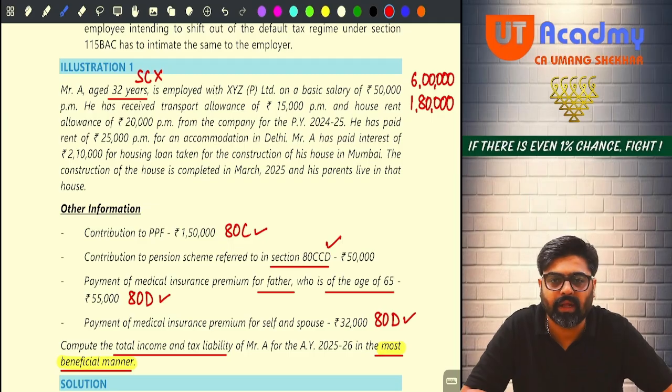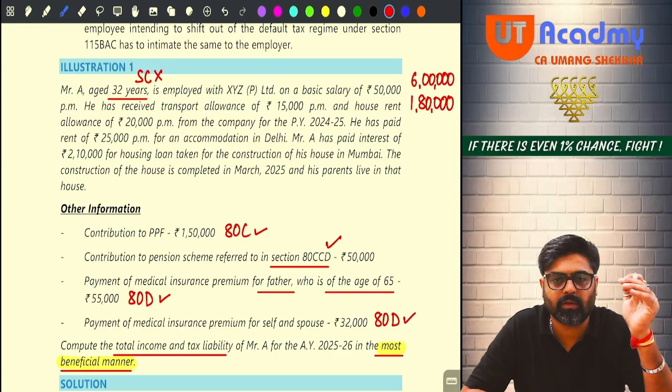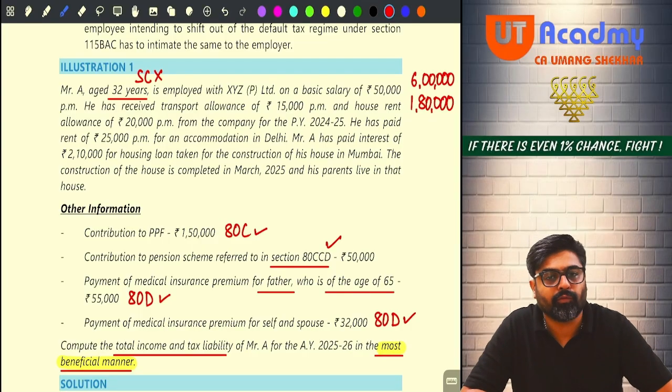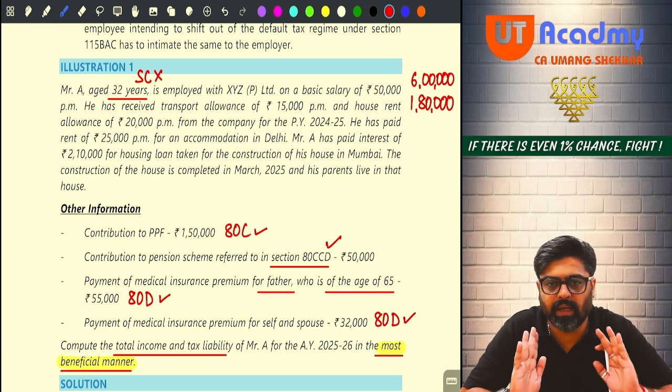Why 50% of salary? Because rent is paid in Mumbai. Mumbai is a metro city. So salary will be basic, DA in terms, turnover commission. Basic is given, DA in terms is not there, turnover commission is not there. So entire basic will be treated as salary over here. Okay, no? So 50% of 6 lakh will be 3 lakh rupees.